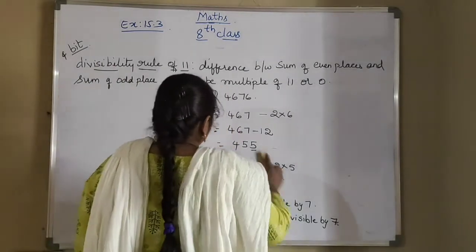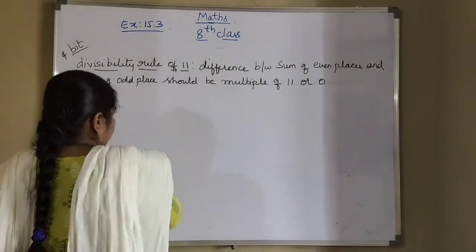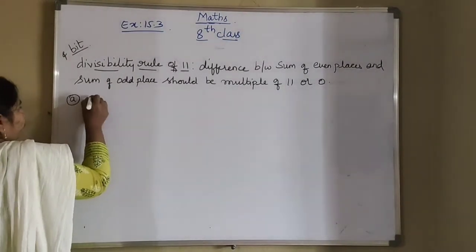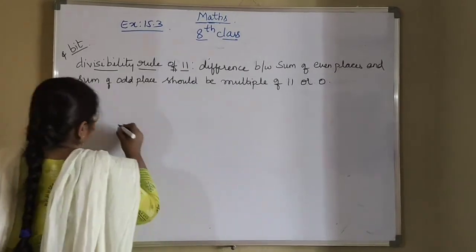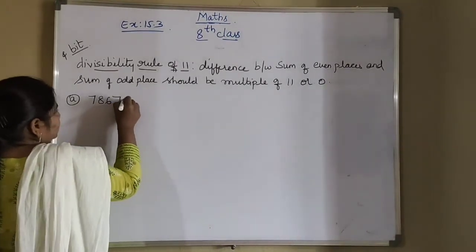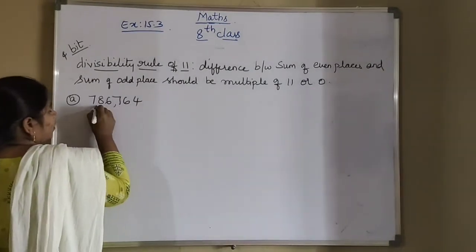So first one, you see the first one now. A bit, what is that? 7, 8, 6, 7, 6, 4. So this is the given number. What is that?